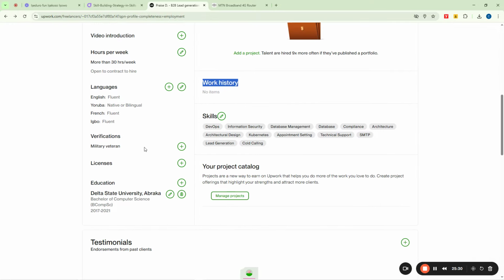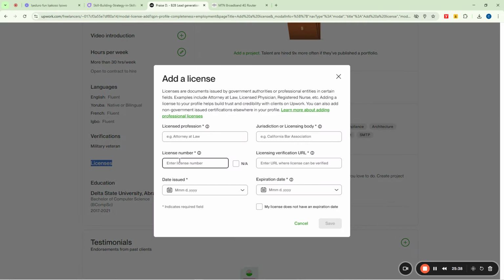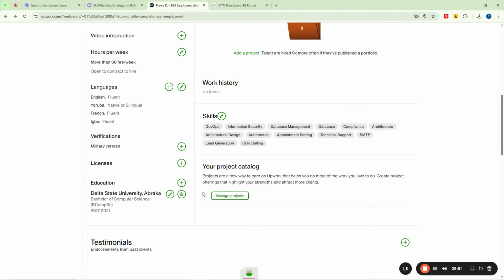So if you have any licenses or certifications, you can actually add them here. When you click here now, you can see that it will ask you to enter things. Maybe if you're an attorney, you need to enter your professional license and all of those things when you are working in all those firms. But then we are not going for that, right?